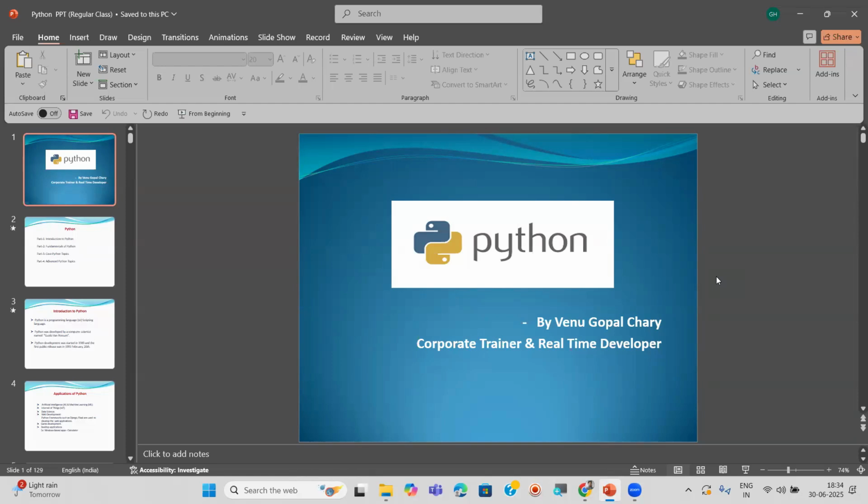Now, for the few days, your task is only to listen to the sessions. If you want, you can write some runtime notes, it's up to you. However, I am going to provide the notes from my side, so there is no need to worry about the notes. But if you are able to catch the class and want to write simultaneously, you can do that.